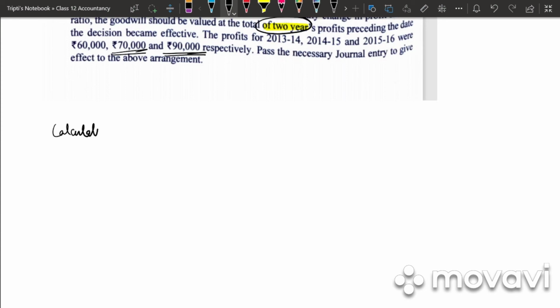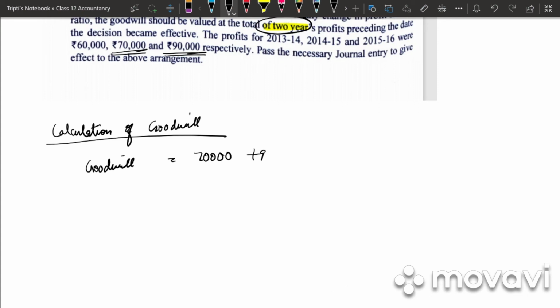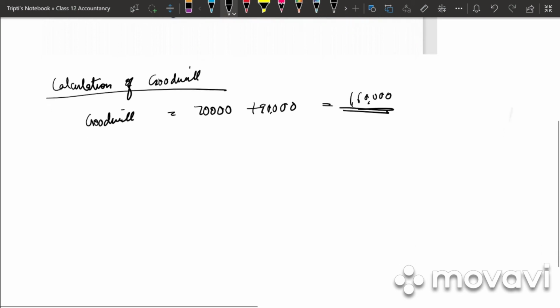So write down calculation of goodwill. Goodwill is equal to 70,000 plus 90,000. How much do we get? 1,60,000. So 1,60,000 is the amount of goodwill.